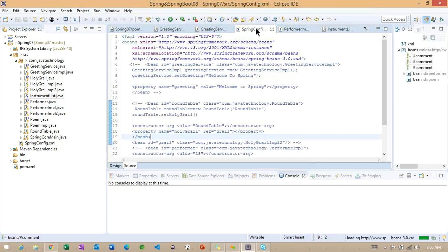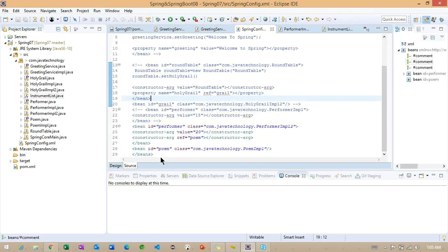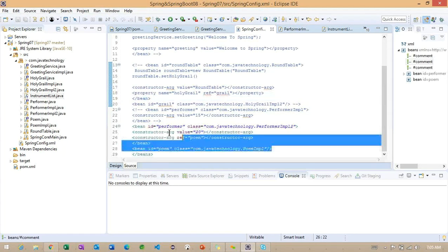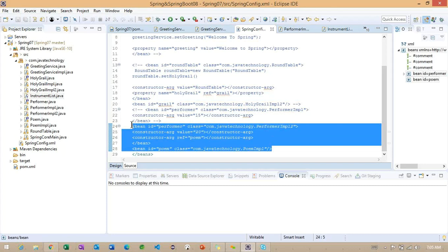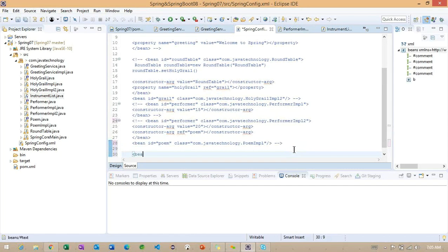Okay, observe here the configuration file. I'm commenting out yesterday's classes so that you will get an idea of what classes we are discussing day by day. The same commented code I committed to the repository, so you can get the code from the repository and practice.